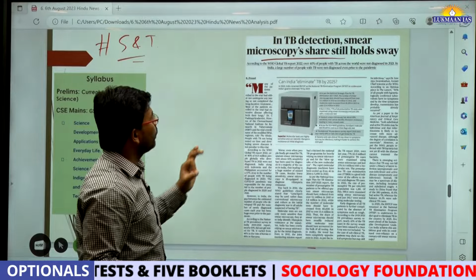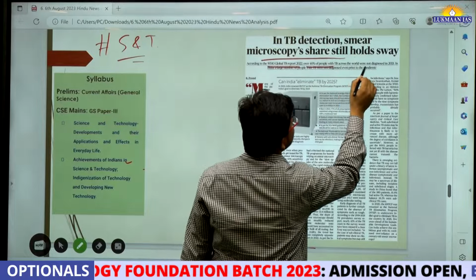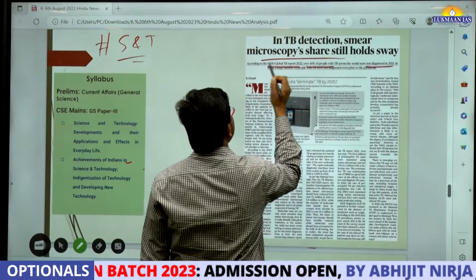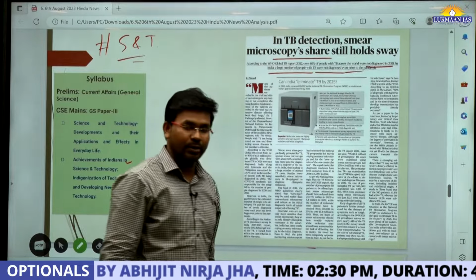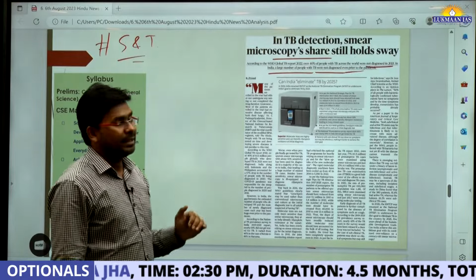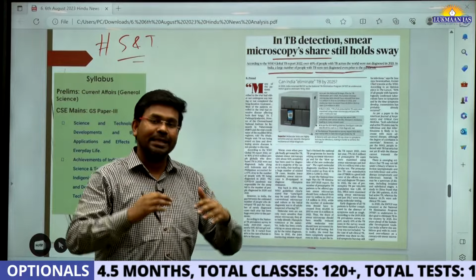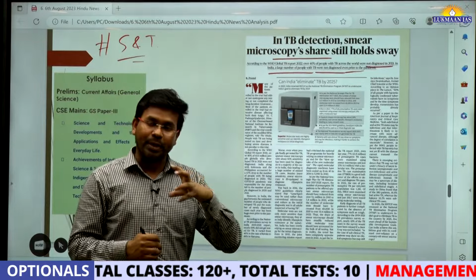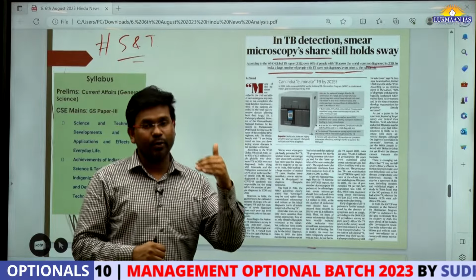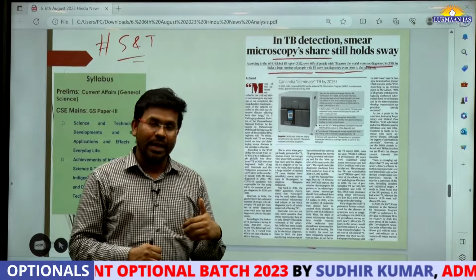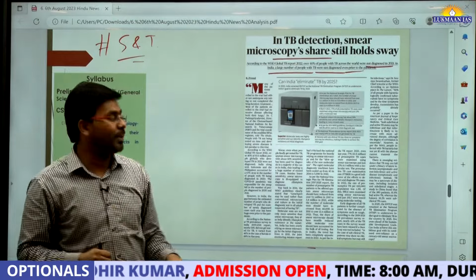According to the WHO Global TB Report 2022, over 40% of people with TB across the world were not diagnosed in 2021. In India, a large number of people with TB were not diagnosed even prior to the pandemic. So we need to understand that there are global targets and targets that India has set for itself: we want to diagnose all those people who have TB, then give medication, and make sure these people are cured of TB.